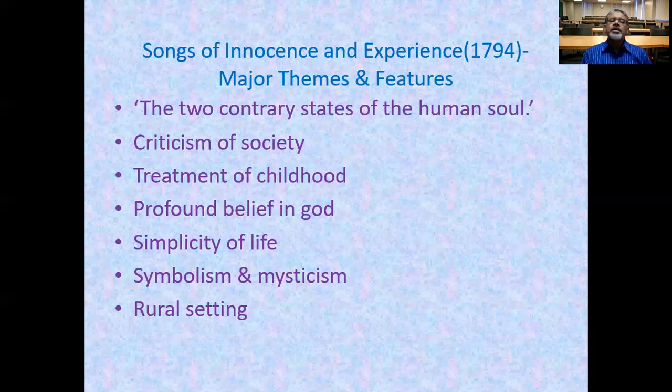Now, with this knowledge, you will go to the text of the poems. If you read the text one by one, you will come to know what a beautiful poet William Blake was.